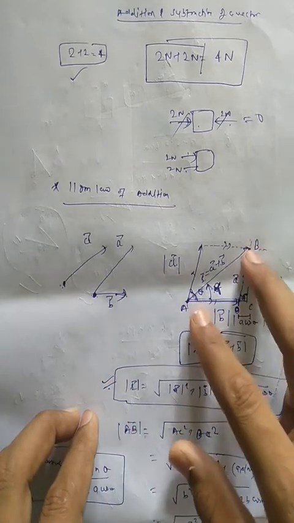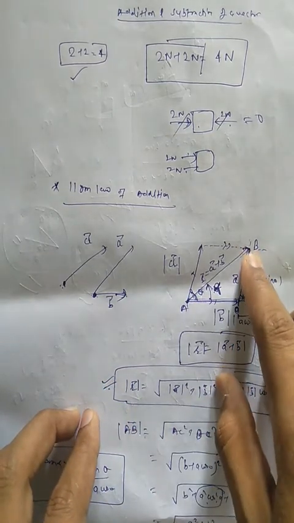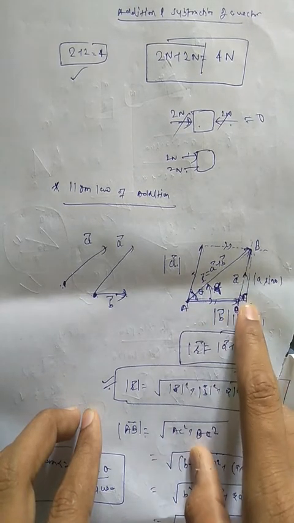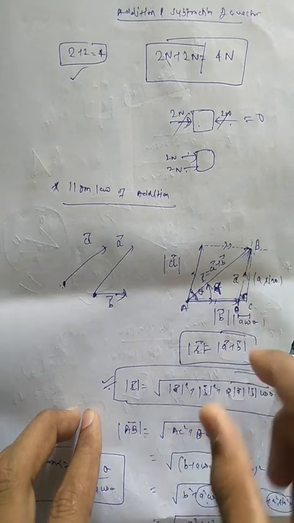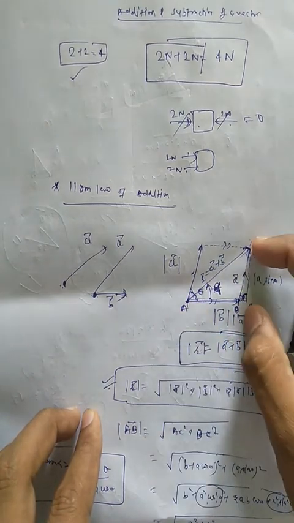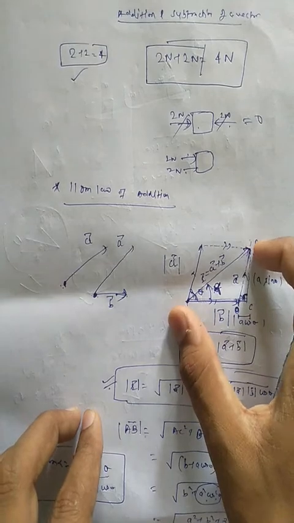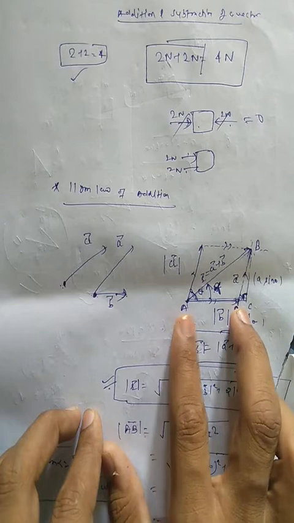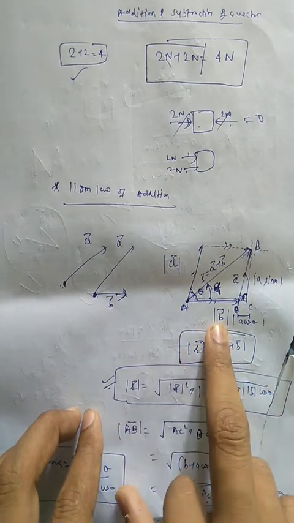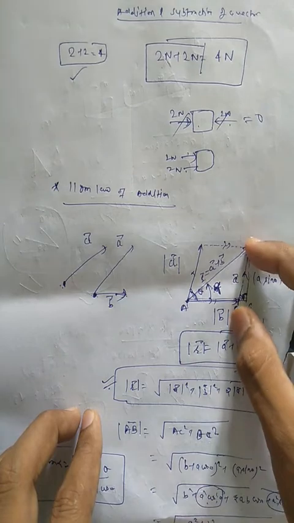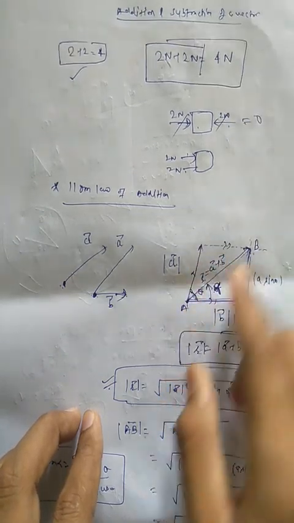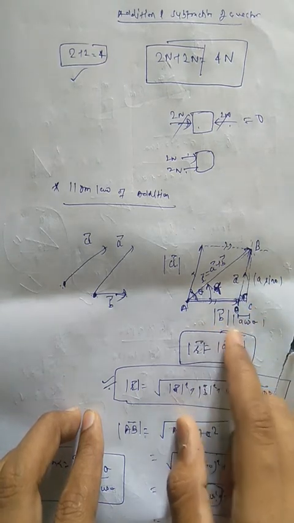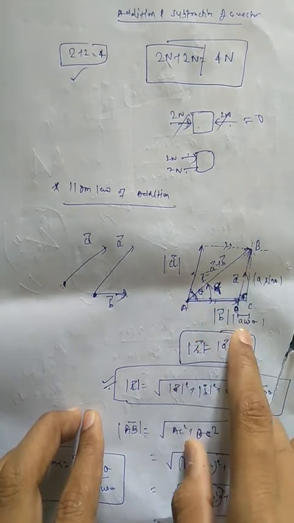We just have to find the length of this. Firstly, we draw a perpendicular from the point B to the extended line of the first vector, meeting at C. Now we find the lengths AC and BC, and by using the Pythagoras hypotenuse theorem we can easily find the length of the resultant. What will be the length of AC? One part is the magnitude of vector B, and the other will be A, and this angle will be theta because both are parallel. So this will be A cos theta, meaning the total length AC will be B plus A cos theta.